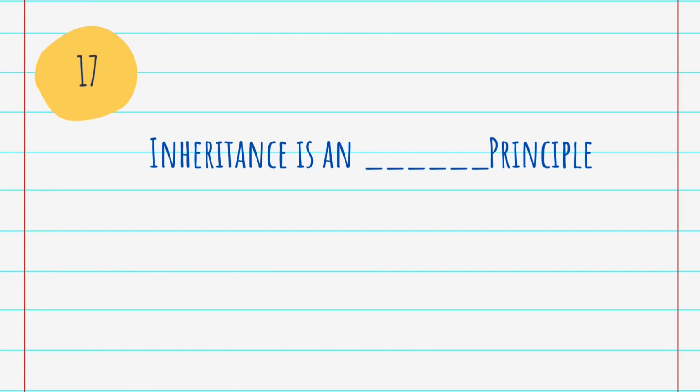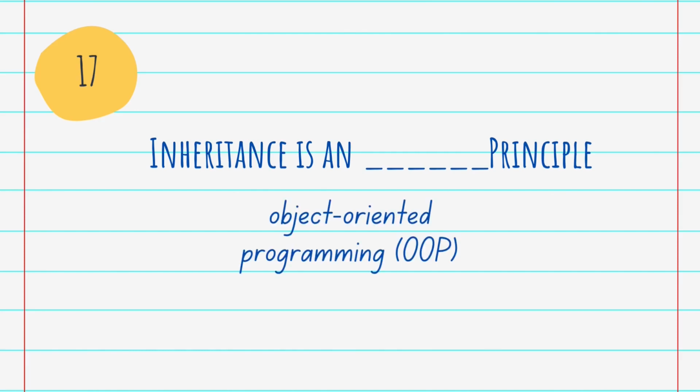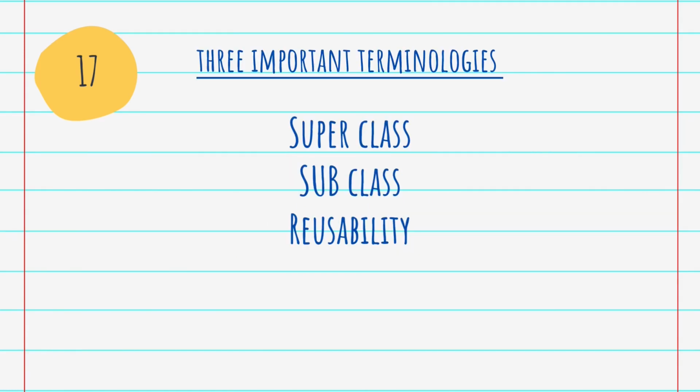Then question number 17. Inheritance is an dash principle. Inheritance is an object-oriented programming principle. Okay, object-oriented means it's a system or software methodology that is built on the concepts of logical objects. Object-oriented languages include Java, C++, C#, Python, and JavaScript. And in Java, inheritance is an important pillar of OOPS, that is object-oriented programming concepts. In Java, one class is allowed to inherit the features, that is fields and methods, of another class. Okay, there are three important terminologies of inheritance in Java: superclass, subclass, and reusability.